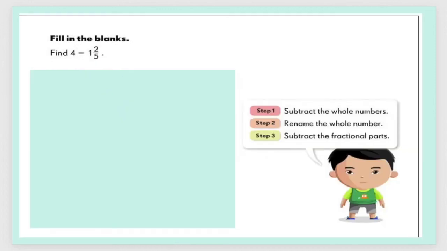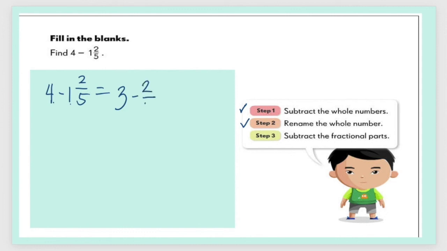This time, let us learn how to subtract a mixed number from a whole number. Find the difference between 4 and 1 and 2/5. To do this, we have to learn how to rename our whole numbers. So let's use these steps. Step 1. Subtract the whole numbers. 4 minus 1 is equal to 3. Second step. Rename the whole number.